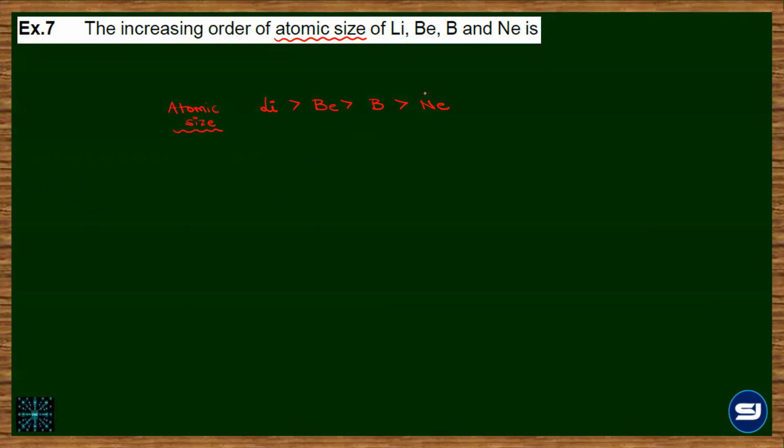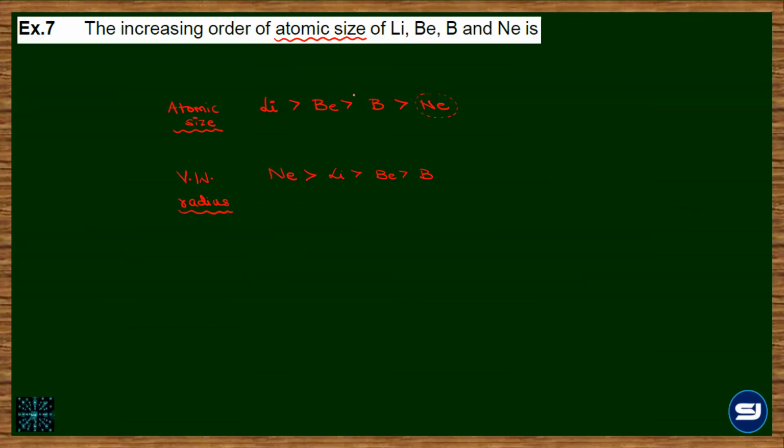But if I talk about neon, what type of radii is measured for it? Van der Waals. So if there is a Van der Waals radius measurement, and the question says the increasing order of Van der Waals radius, then the largest would be neon, and then as per the trend lithium, beryllium and boron.